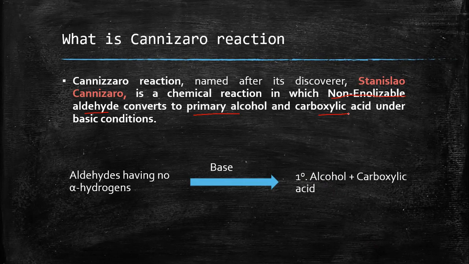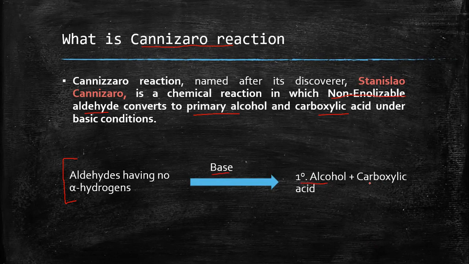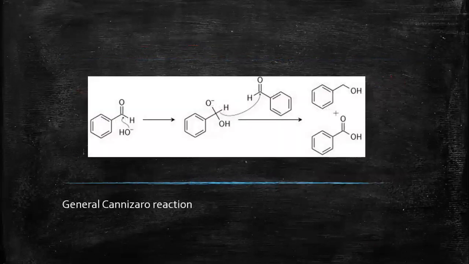That means the presence of alpha hydrogen under the basic condition may convert the carbonyl compound into enolate. So the carbonyl compound having alpha hydrogens can't take part in Cannizzaro reaction. So simply we can say the aldehydes having no alpha hydrogens under basic conditions would convert to primary alcohol and carboxylic acid. This is the general Cannizzaro reaction.